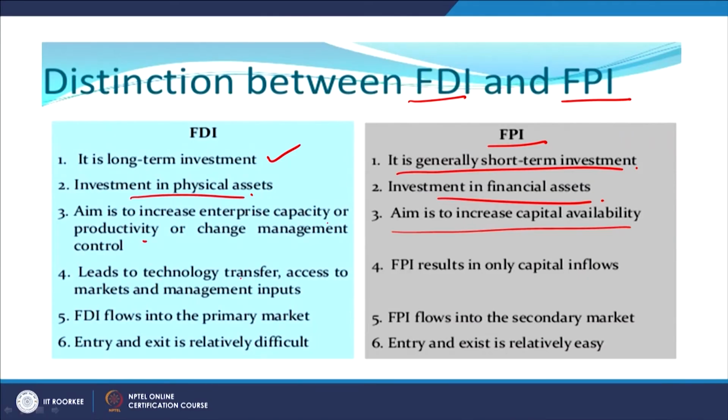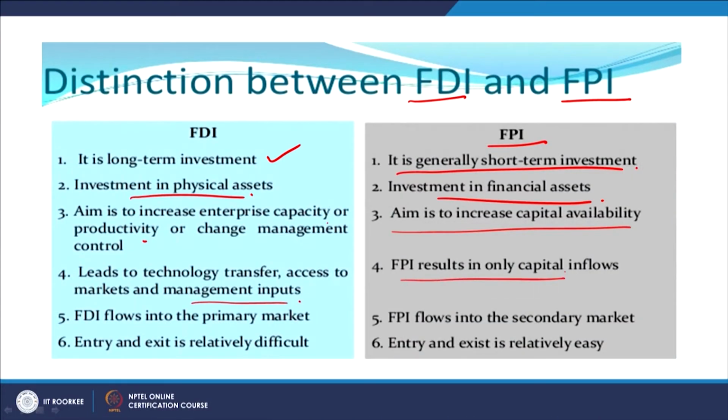FDI leads to technology transfer, access to markets and management inputs. This is what happens when an FDI comes in: there is a technology transfer, and the company putting up its own plant in India, for example, gains access to new markets and gets the local knowledge and management inputs. FPI results only in capital inflows. The only thing that FPI does is help in giving the money or the capital, and it wants that this money should be used productively by the company owners, and this should increase the profitability of the company, so that they can also take advantage of it. Okay.